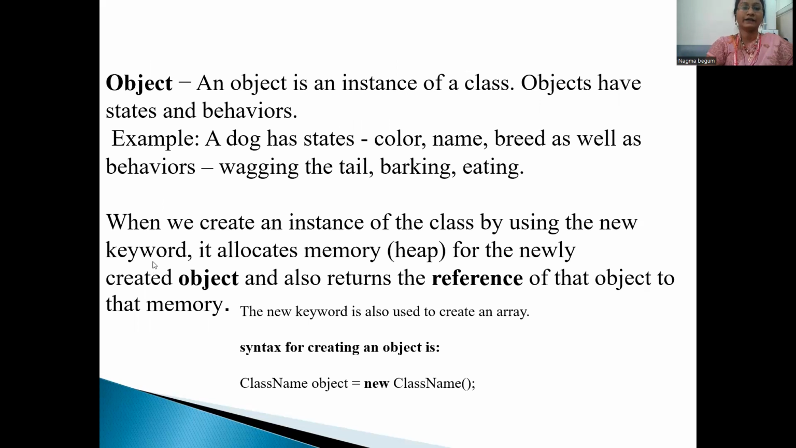Then, object in Java. What is an object in Java? An object is an instance of a class. Objects have states and behavior. What is the difference between state and behavior? Let us take an example. A dog has states like color, name, breed, as well as behavior. What is the behavior? Wagging the tail, barking, eating. When we create an instance of a class by using the new keyword, it allocates memory for the newly created object and returns the reference of the object. The syntax for an object: ClassName object = new ClassName.